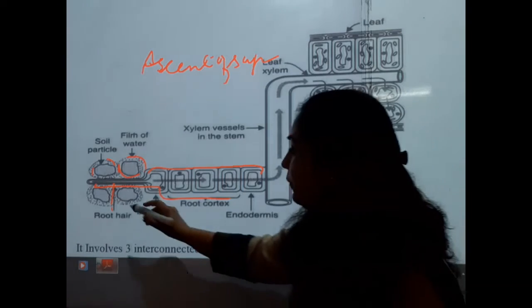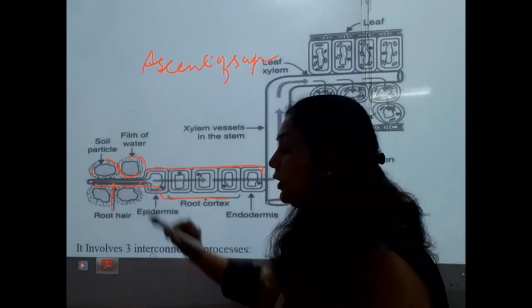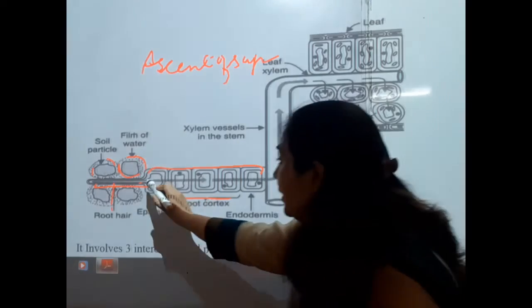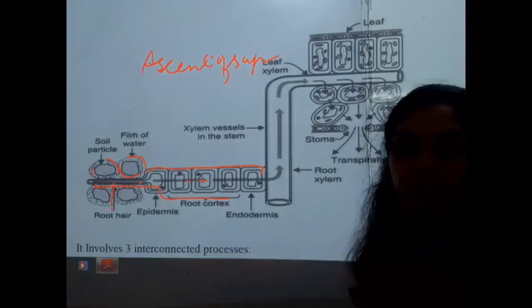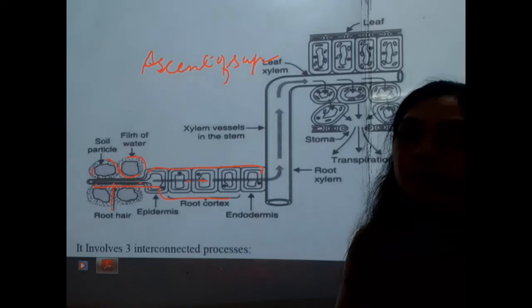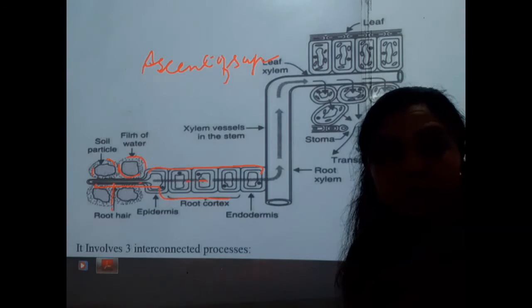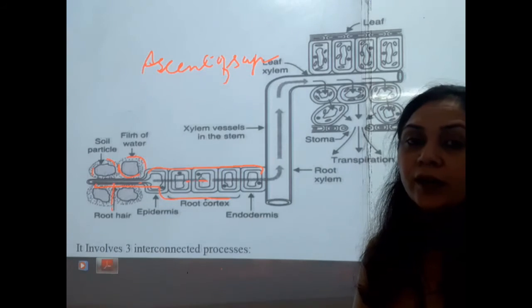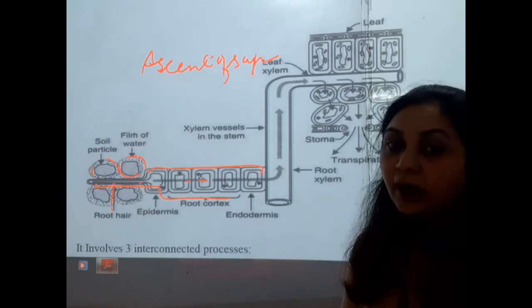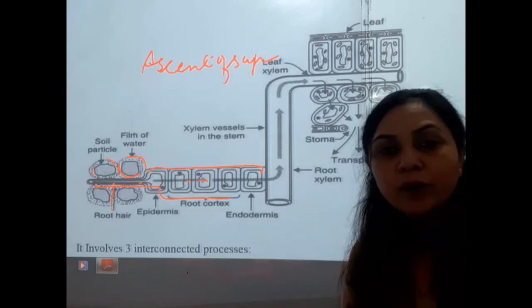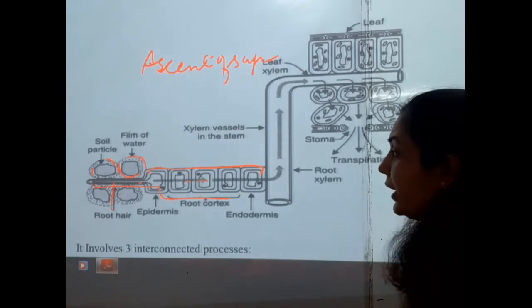When the water and minerals enter the root hair, they are transported by the xylem vessels. There are two types of structures responsible for transporting water and minerals in plants: the xylem vessels and the xylem tracheids.